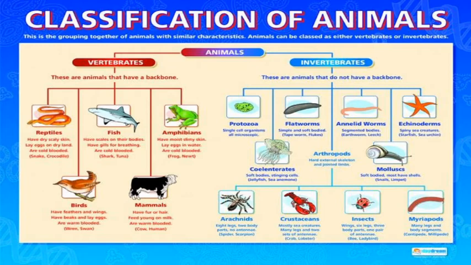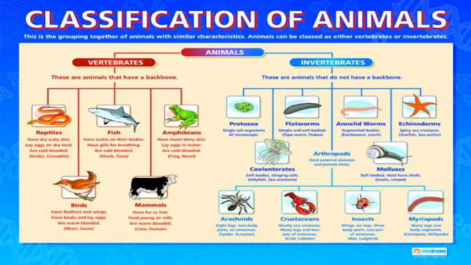Arthropods. Arthro means joint and pods means legs. These organisms are characterized by jointed limbs. They have an external skeleton, a hard material around their body. For example, arachnids. Arachnids have 8 legs, for example spider and scorpion.